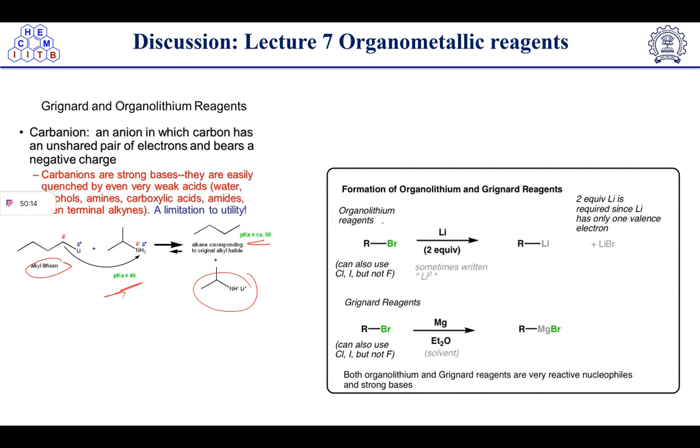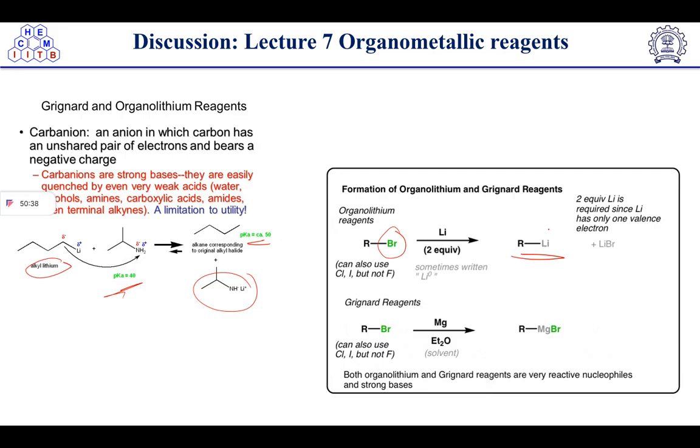In the organolithium reagent, what happens? Lithium halogen exchange is taking place. In this case, different halogens are used, chloride, bromide, iodide, but fluoride is not involved because fluoride does not participate in this type of reaction. So that's why it will become RLi.